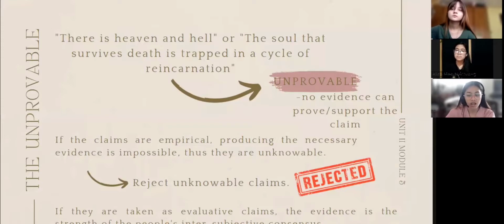Thus, they are unknowable. And your obligation as a critical thinker is to reject the unknowable claims. But if they are taken as evaluative claims, the evidence is the strength of the intersubjective consensus of people playing a language game while sharing a form of life.